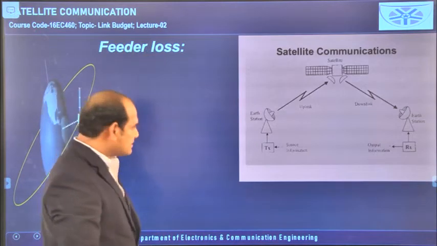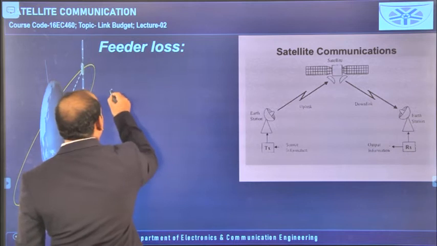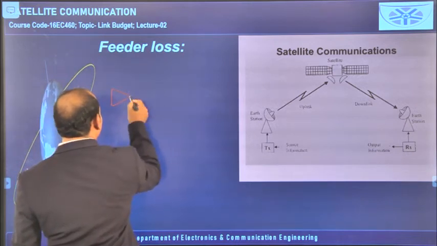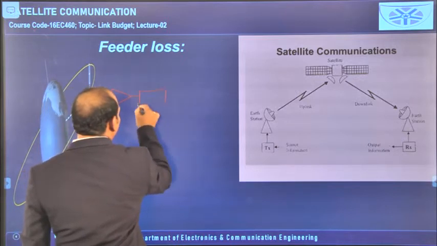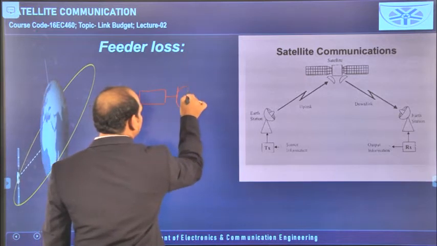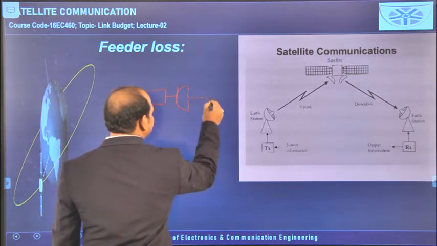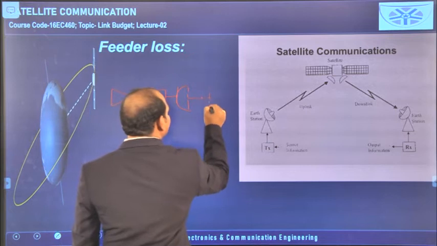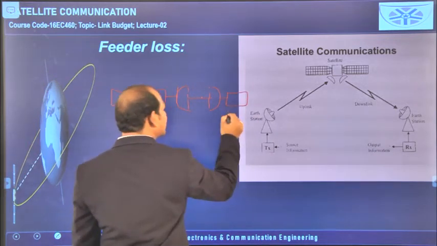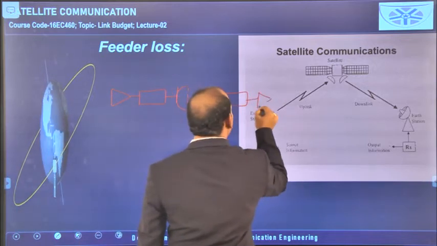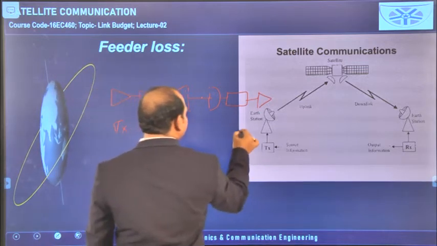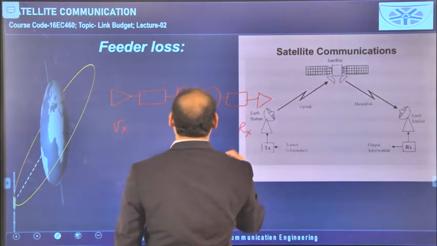So that is regarding this atmospheric loss. And then feeder loss. Simply, we can observe one diagram here: it is a transmitter, or some amplifier is there, and after that the feeding network, next I have taken one transmitting antenna, then the channel is available, the wireless link, then the receiver antenna, and some more feeder network is there, and here some amplifier or the receiver is there. So this is the transmitting section and this is the receiving section.